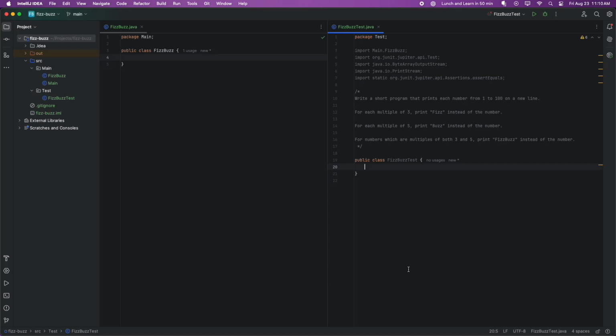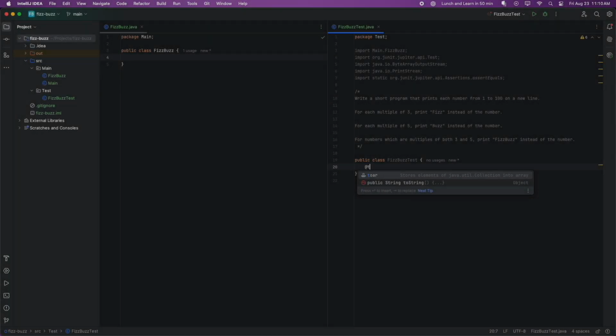For each multiple of 3, we're going to print fizz instead of the number. For each multiple of 5, we're going to print buzz instead of the number. If the number is a multiple of both 3 and 5, we're going to print FizzBuzz instead of the number. Let's get right into it.